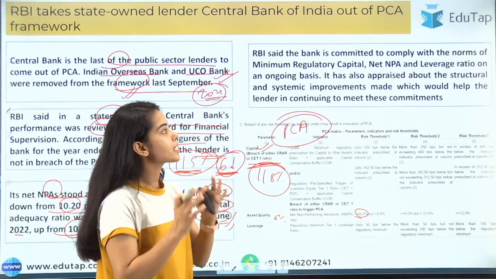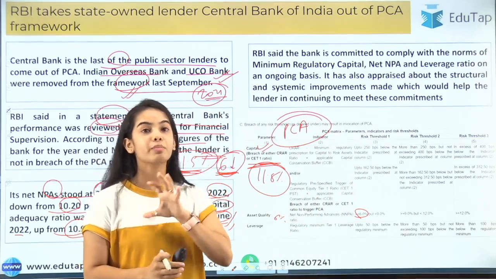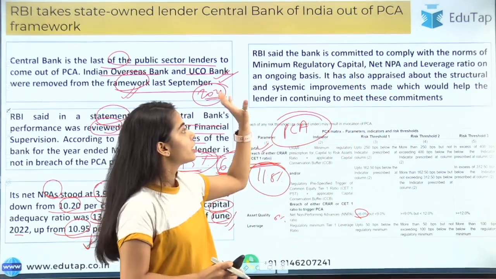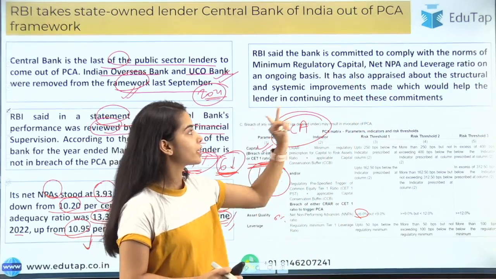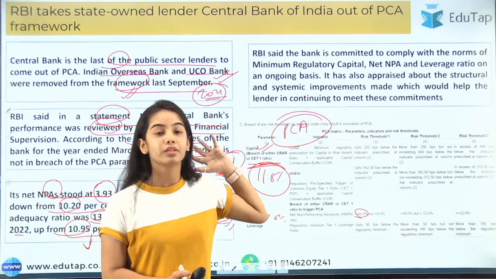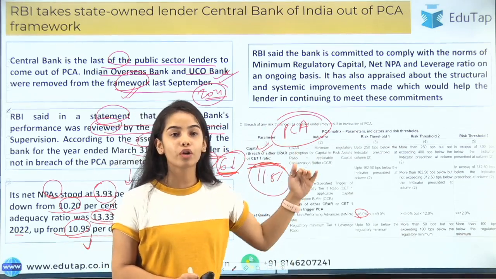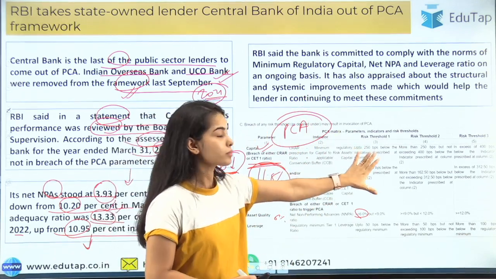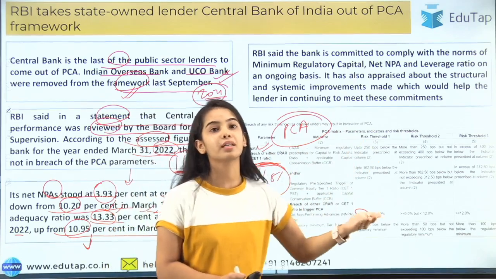RBI said that the bank is committed to comply. Now the Central Bank of India is committed to comply with the norms regarding regulatory capital, regarding the net NPA, and regarding the leverage ratio. The central bank has to comply with all of these regulations so that it will not be put again under the PCA framework.